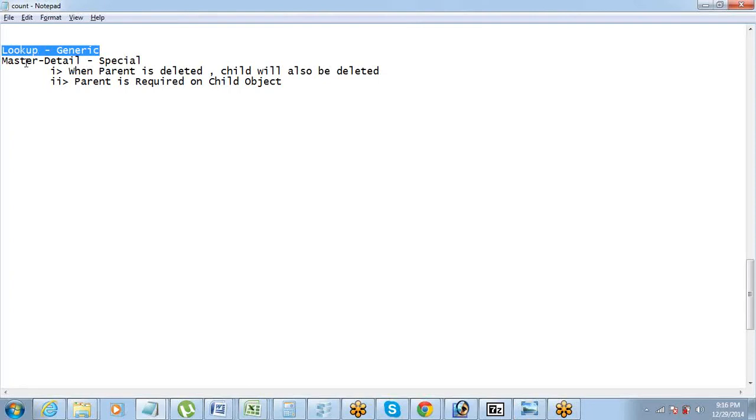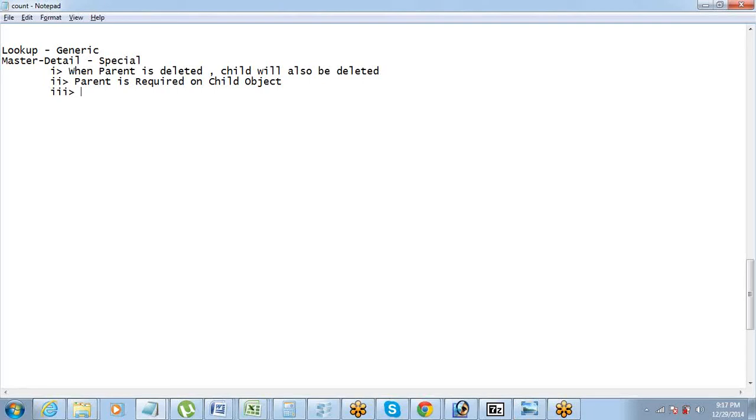Fine. For example, account and contact. Fine. So if you want that, okay, fine. Sometimes you have a situation where you just want to add a contact and you do not have an account for that contact, then you should go for the lookup. But if you think that every time there is a contact there has to be an account, then you should go with a master detail. Okay, because in master detail parent is always required.